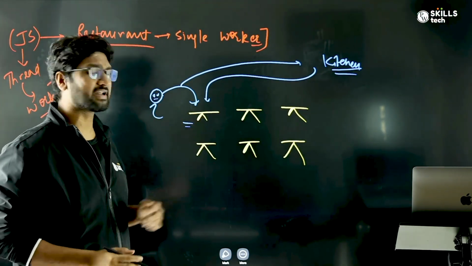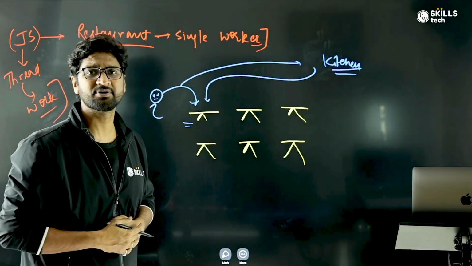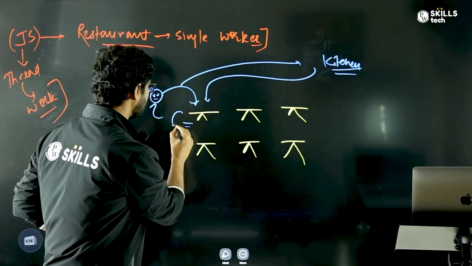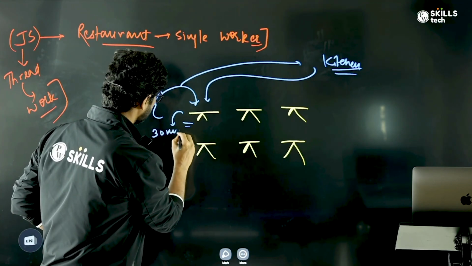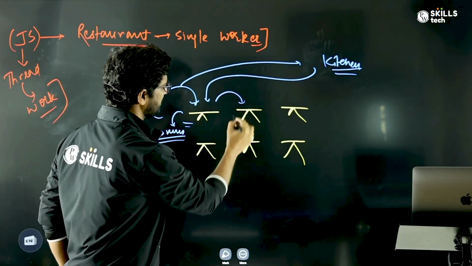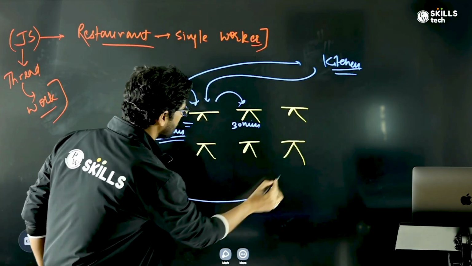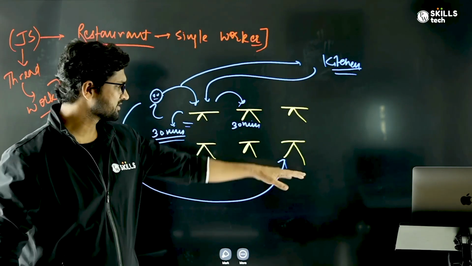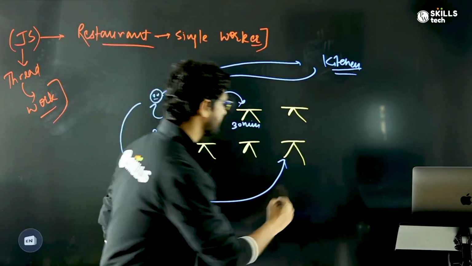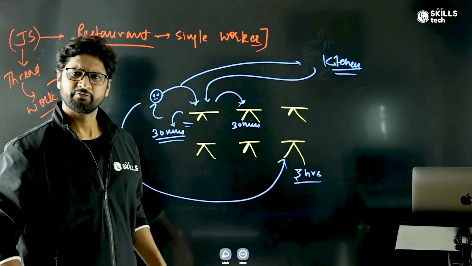Until the first table's order is completed, the waiter is just sitting on the first table itself. Let's say that the average time it takes is 30 minutes. It means that only when the first table is done, the waiter will go to the second table. Again it will take 30 minutes. So by the time the waiter goes to the last table, the person sitting there will have to wait at least how much? 3 hours, which is too much time.